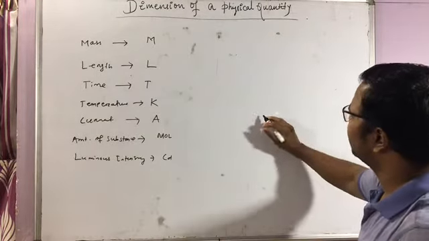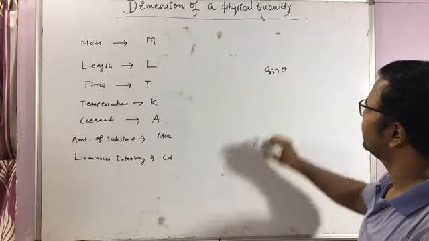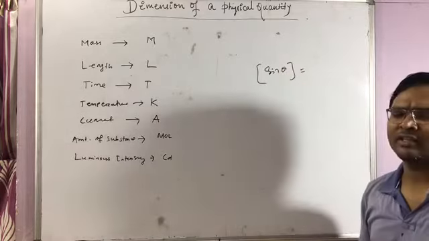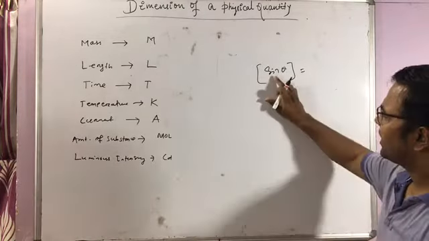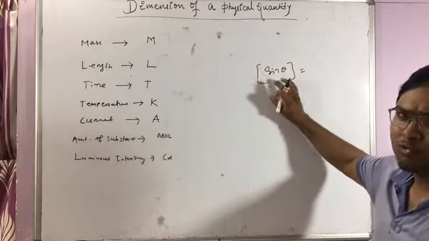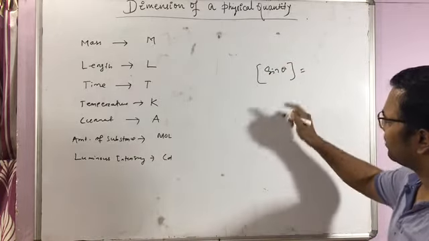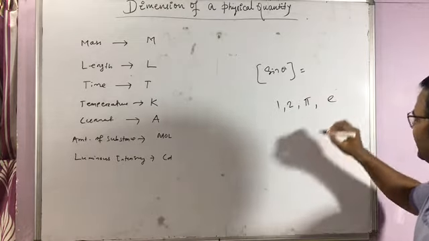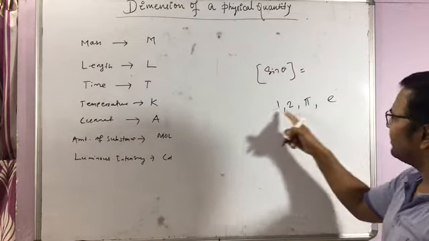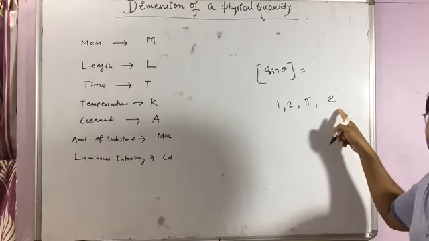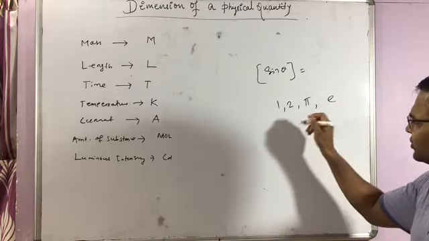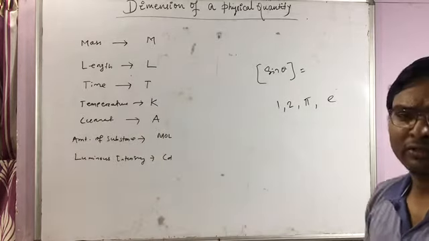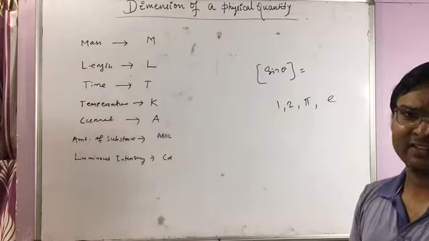Suppose sine theta. The dimension of sine theta is a dimensionless quantity. It's not a physical quantity, it's a measured value. So for any number like 1, 2, pi, or e, these are constants, and such constants do not have any dimension. So they are dimensionless quantities. Clear?